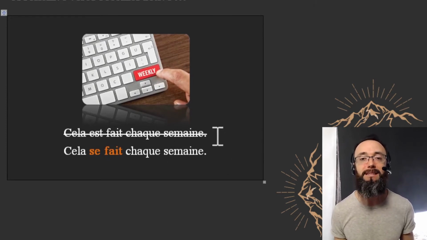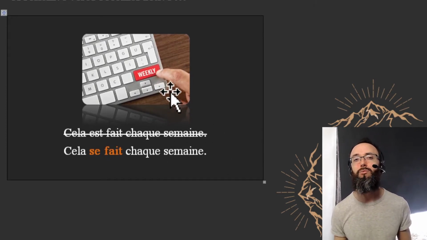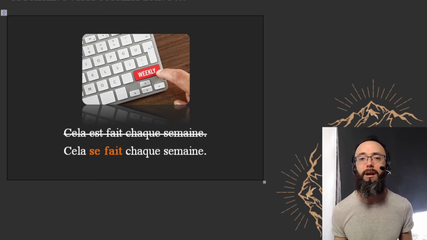Let's have a look at this example here. And I really wish I had that red key on my keyboard, but not necessarily with "weekly" written on it, but just like anything, like the pizza key on my keyboard is missing. Maybe it is present on yours. I would be very interested to see a picture if it were, and how you managed to connect that key with an app that got Uber Eats to your door just by the press of a button. But this is probably happening somewhere in the world. Maybe you are the person who designed that very key, that system, selling it online for a price. I'd be interested to know.